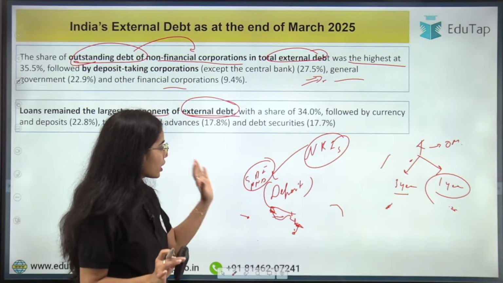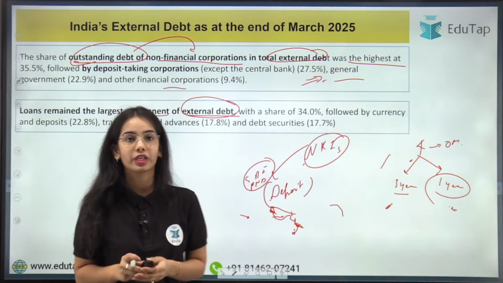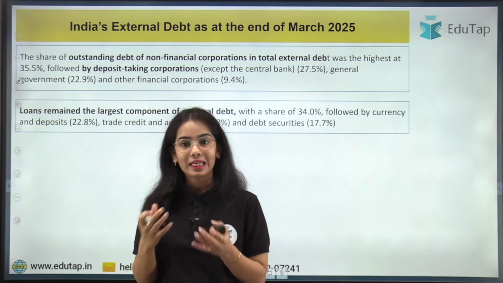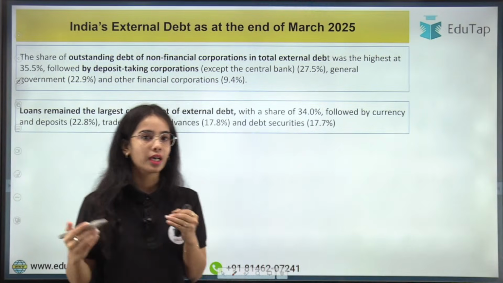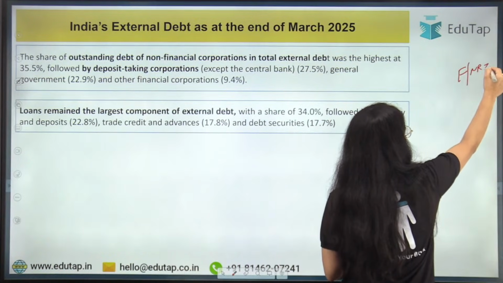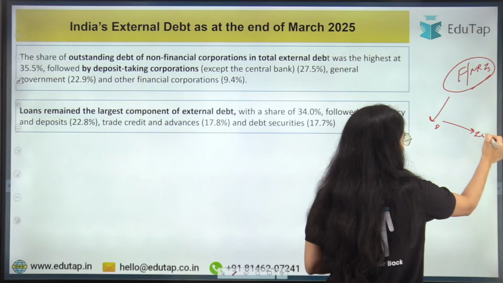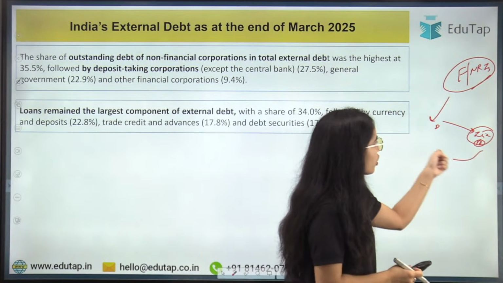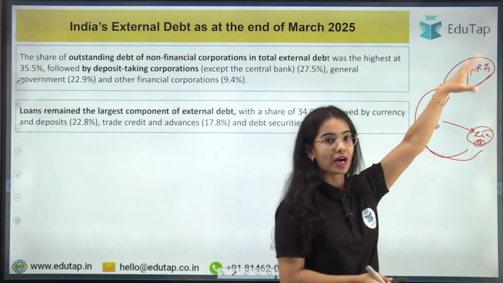Got it. Okay, nice. Now coming to this idea, the NRIs are depositing their money in India with the State Bank of India, with the Punjab National Bank. So do we have to return this deposit? Yes, we have to return this deposit to the individuals or entities that have deposited the money in our country. So basically the non-resident Indians, the NRIs, are depositing their money in the banks and financial institutions of India. Now we have the obligation to return this money whenever the depositors demand. So this money will go back to the other countries.